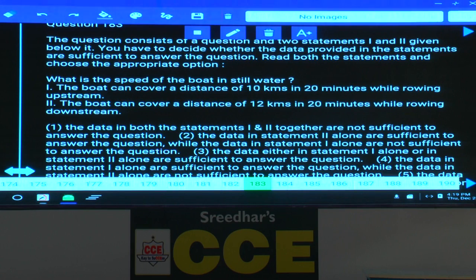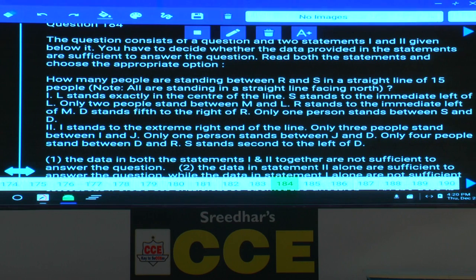Come on. The boat can cover a distance of 10 kilometers in 20 minutes while rowing upstream. What is that you can calculate? Upstream speed. Will you get answer using one alone? No. Next. The boat can cover a distance of 12 kilometers in 20 minutes while rowing downstream. What can be derived? Is 2 alone sufficient? 1 and 2 will give you answer? Next.